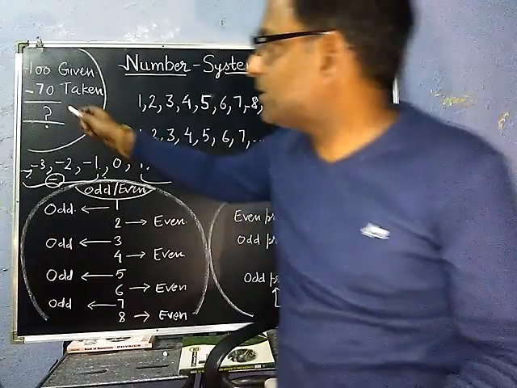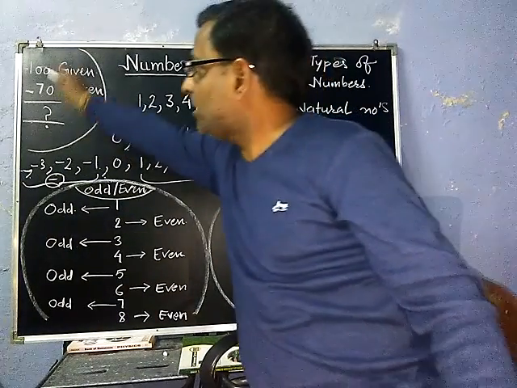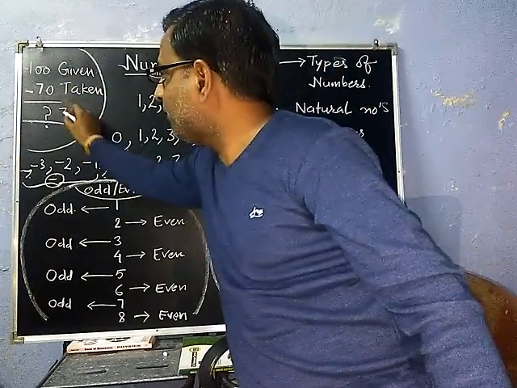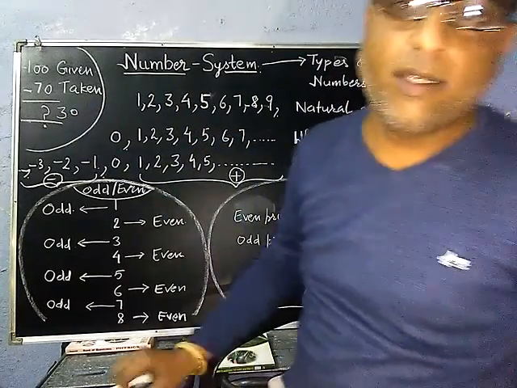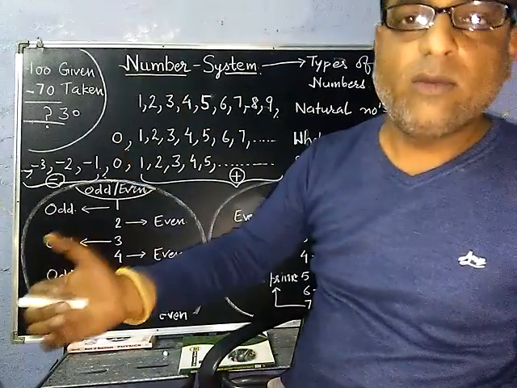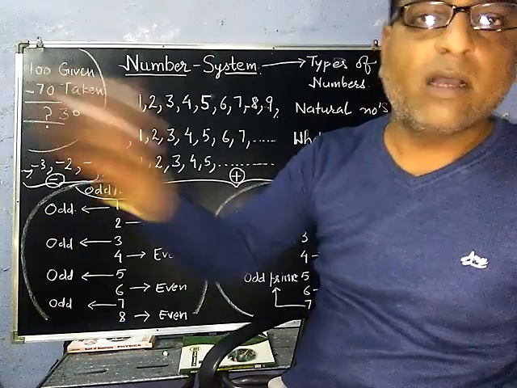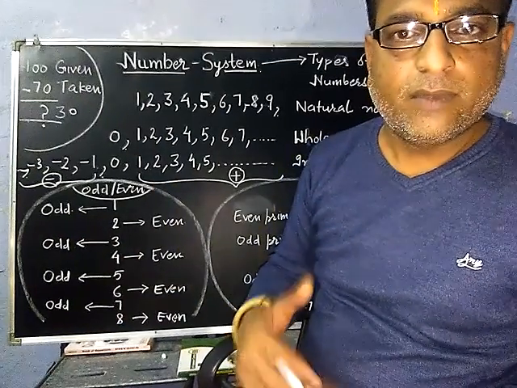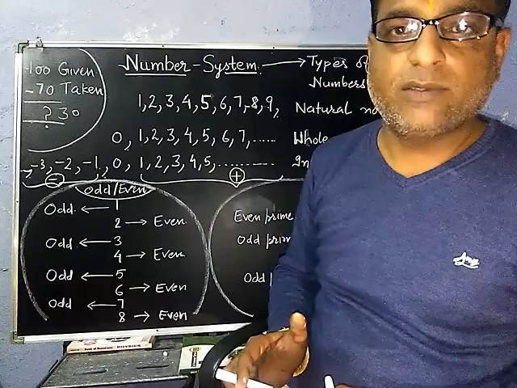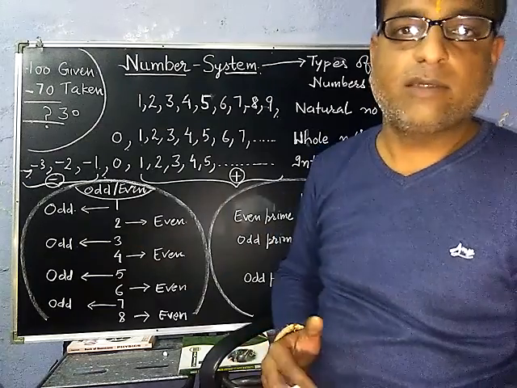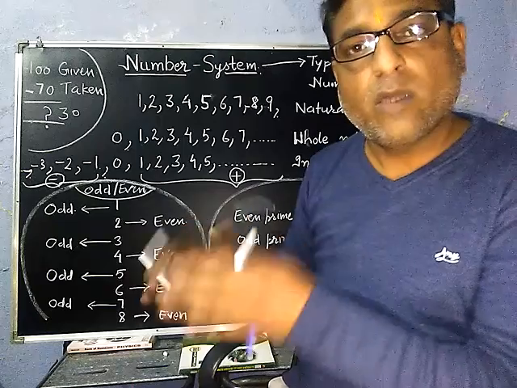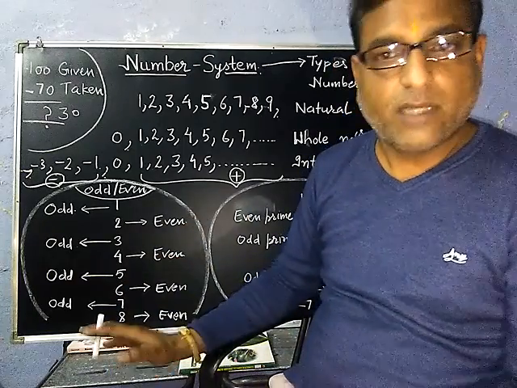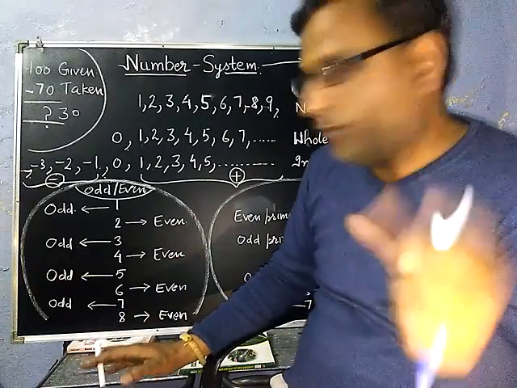So what is the sum total at night? 100 minus 70 will give you 30. It means plus 30. Still 30 rupees are there with you from the customer side. The balance is 30 rupees with you from the customer side. It means that the customer can still purchase things worth 30 rupees. Clear? So now, negative numbers.